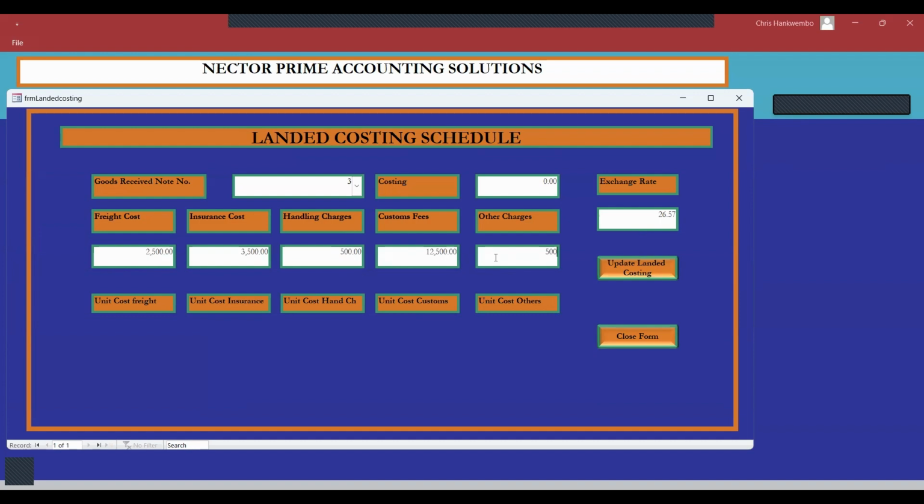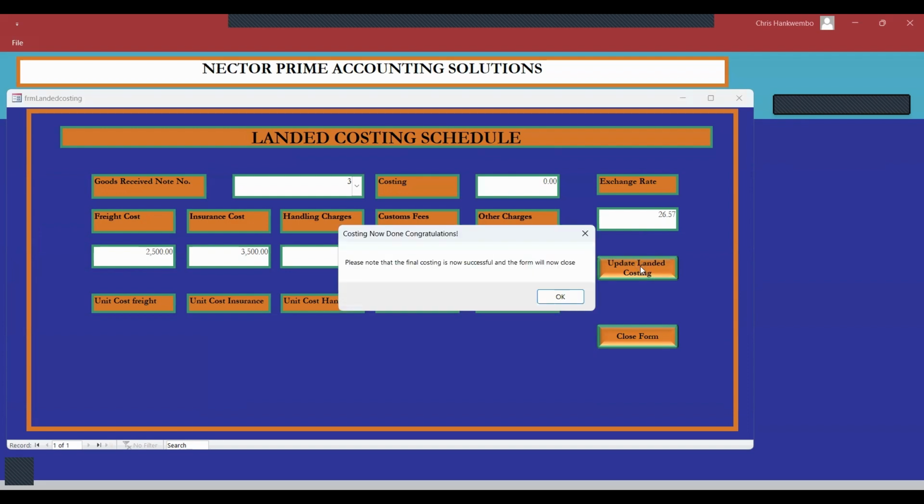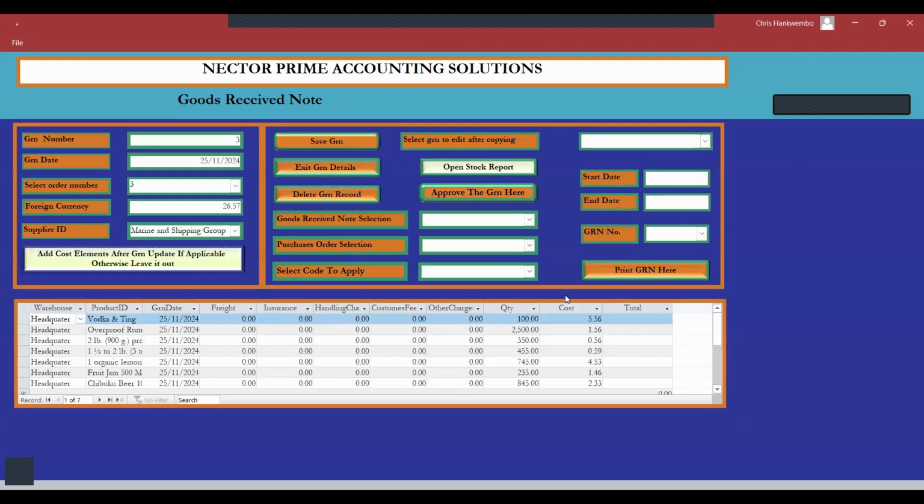So now, what are we going to do? We need to say update. We are trying to update this so that they are part of the costing. We are going to see the other side. Please note that the costing is now successful. So here, since we have received this message, we simply say okay. Then the only thing which we need to do now is close this.